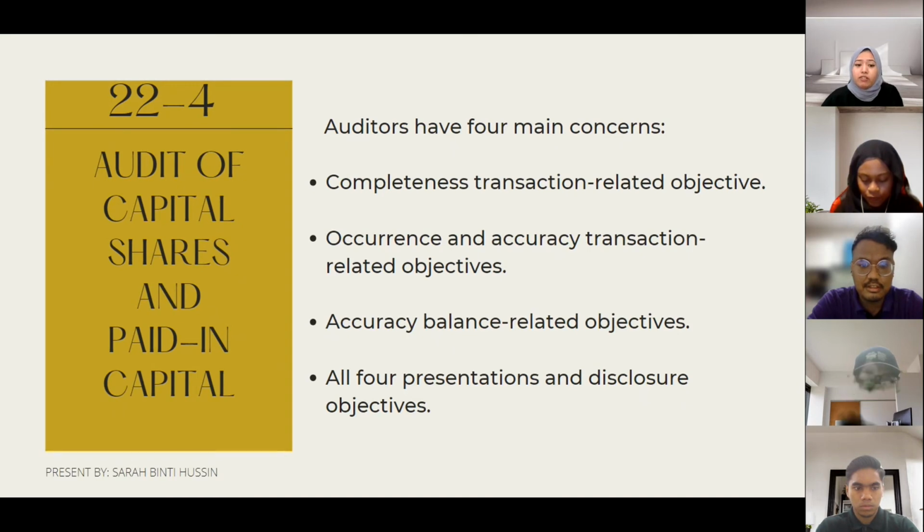Okay, audit of capital share and paid-in capital. The auditor has four main concerns. The first one is the completeness transaction-related objective. The second one, occurrence and accuracy transaction-related objectives. The third one, the accuracy balance-related objective. And the last one, the presentation and disclosure objective. Next slide.